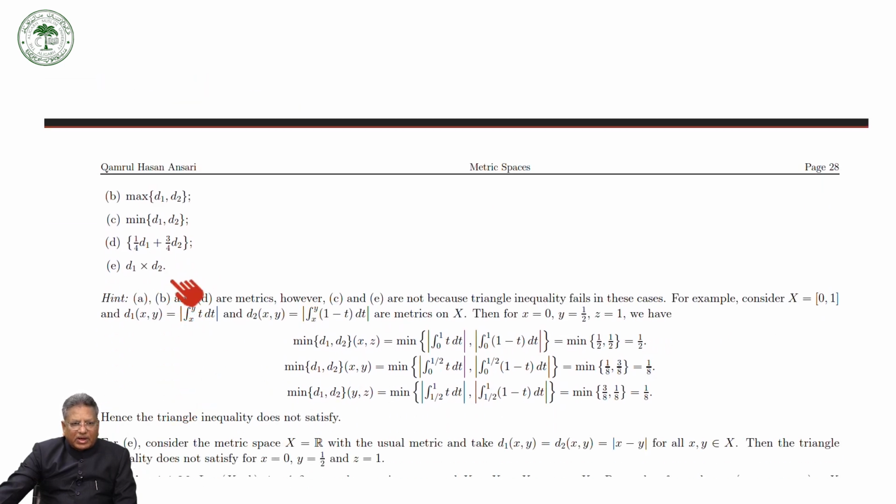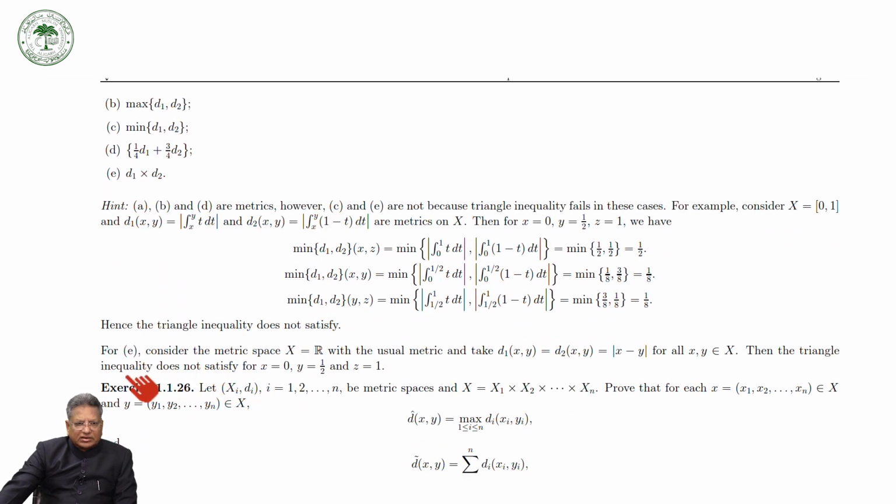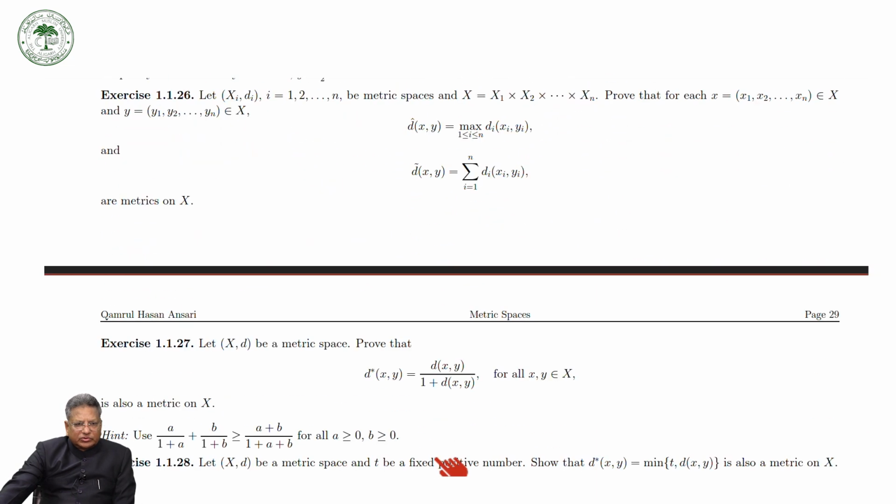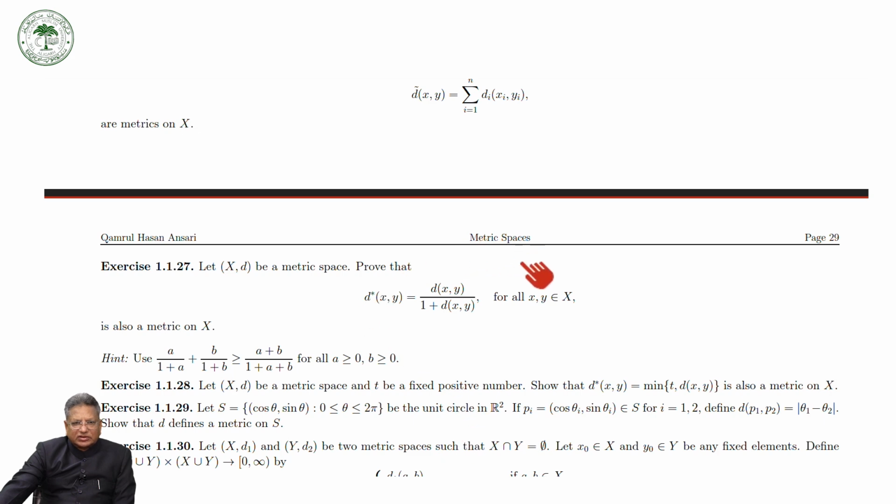I have already explained whether these are metrics or not. Here you see the triangle inequality does not hold. For A, B, C, D you can consider, and you will see the triangle inequality does not hold. For example E, the triangle inequality also does not hold for this one, so this is also not a metric. I have given several exercises like this one.